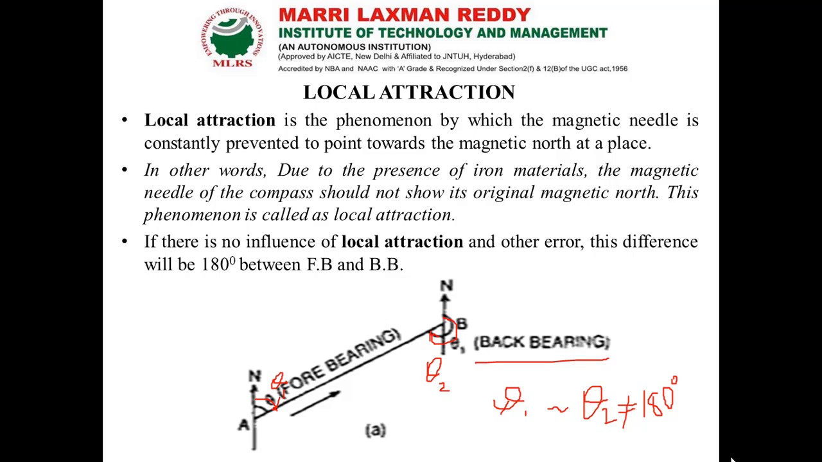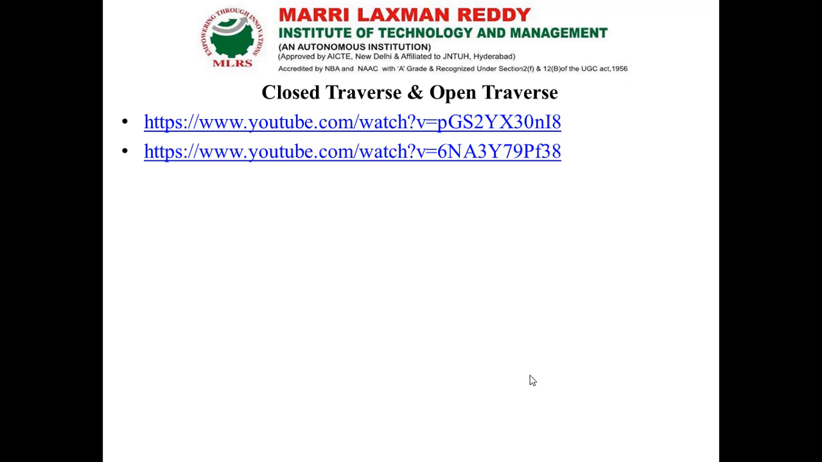Even our watch and our belt are called iron material. Even that will affect our magnetic north and south, so that will also be reflected in the readings. So whenever we go for survey work with the compass, we should avoid wearing watches and belts. That is better for us.